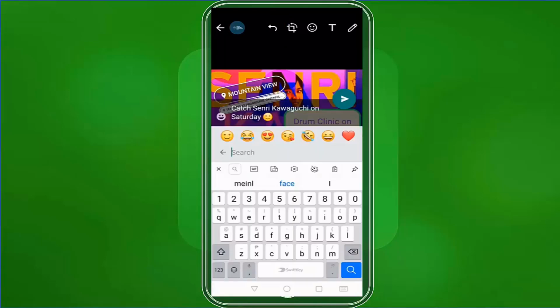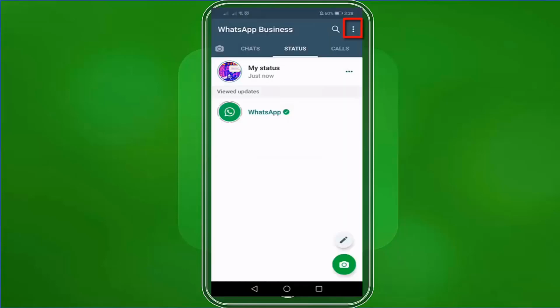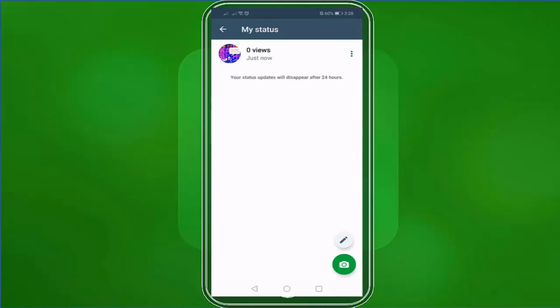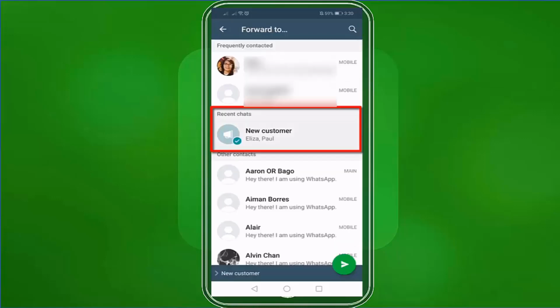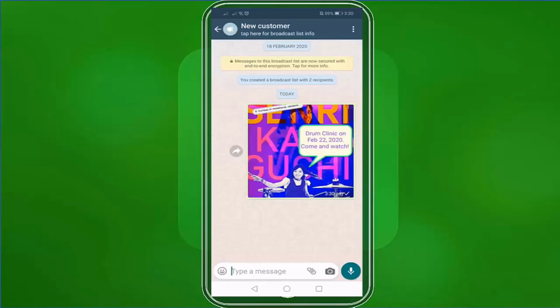Below, you can add a caption to your story. Finalize your photo, then tap on this icon to upload your story. When you tap on the three dots, you can view the number of contacts who viewed your story. When you tap on the three dots, you will see more options to forward your story to your contacts, group, or broadcast list. If you tap on this icon, the story will be sent to your selected contacts.